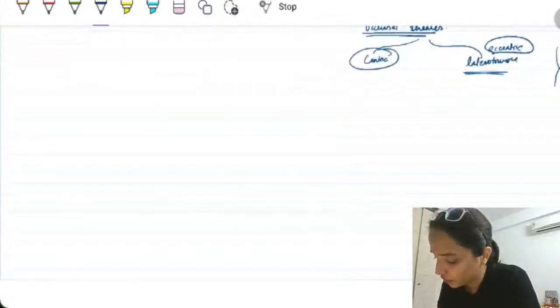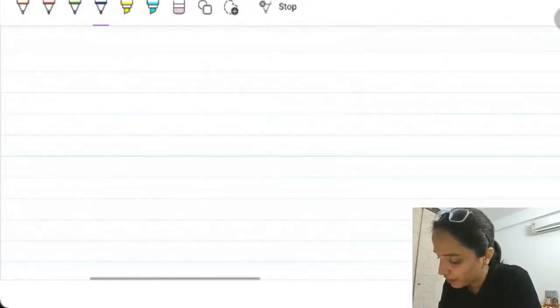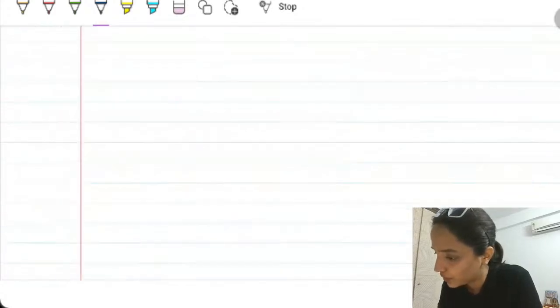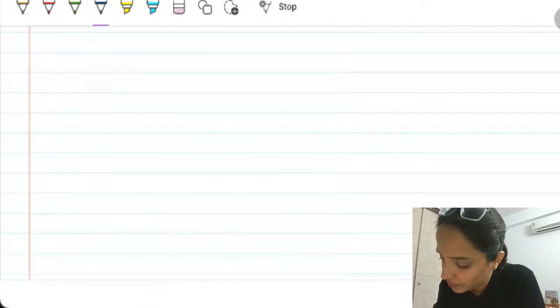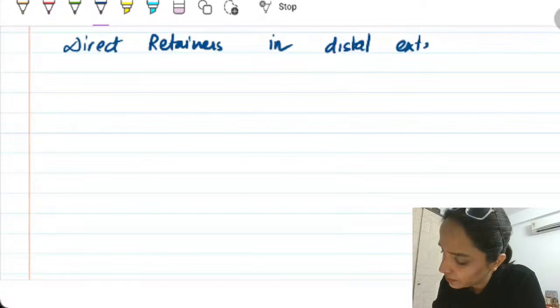Chalo, let us try and draw here. Actually, for some reason, OneNote is showing my figures in a very blurry manner. So I'll personally now try to draw it out only for you. So direct retainers in distal extension, right?